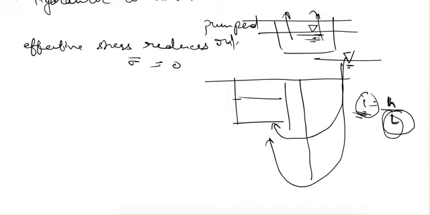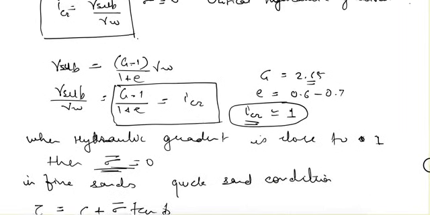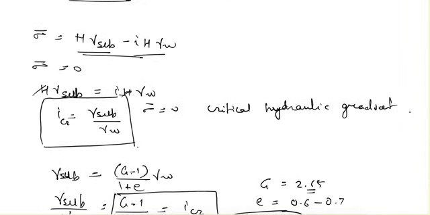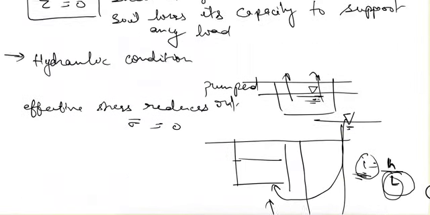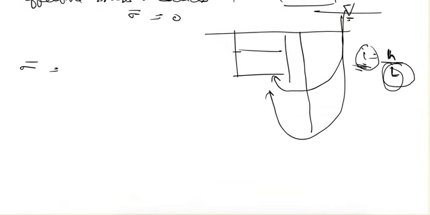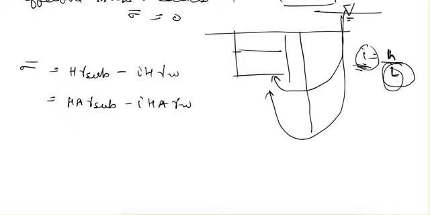So further, if we again work with this formula, the effective stress here in the upward seepage condition is h gamma submerged minus i h gamma W, and it can also be written as (h A gamma submerged minus i h A gamma W) divided by area.